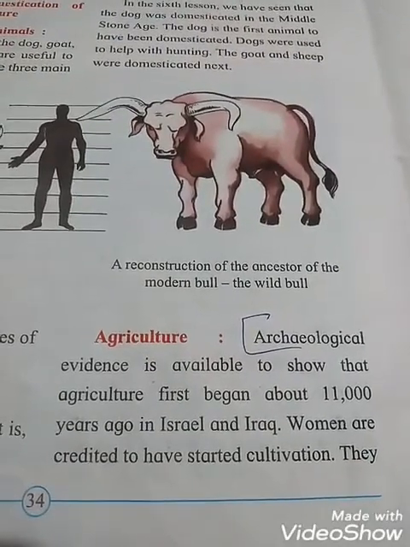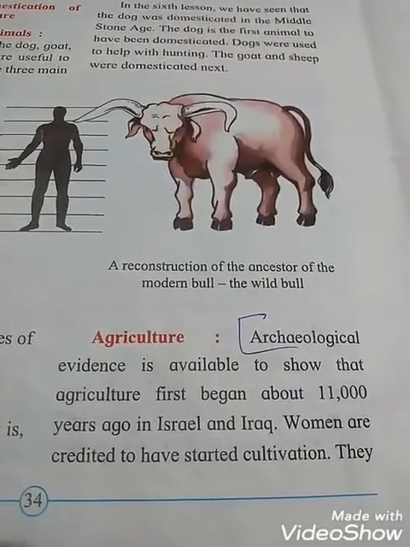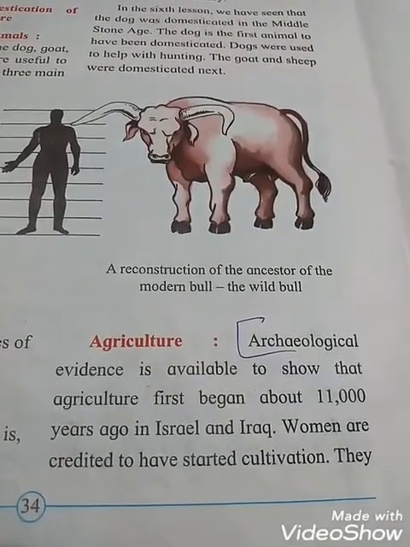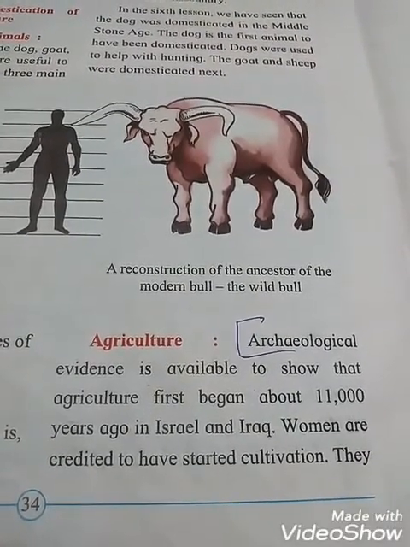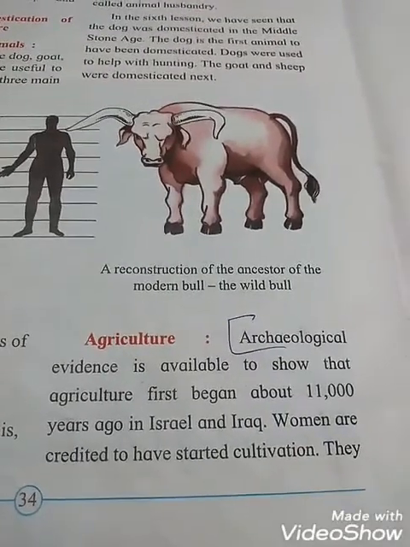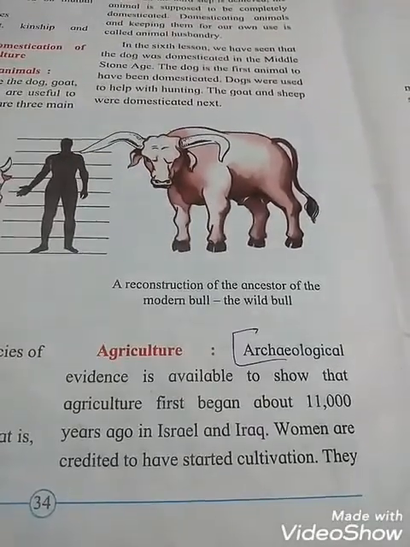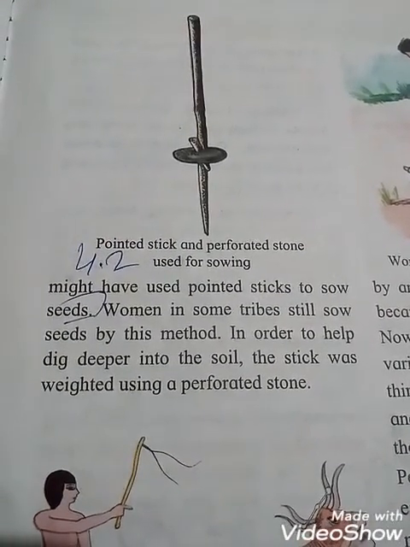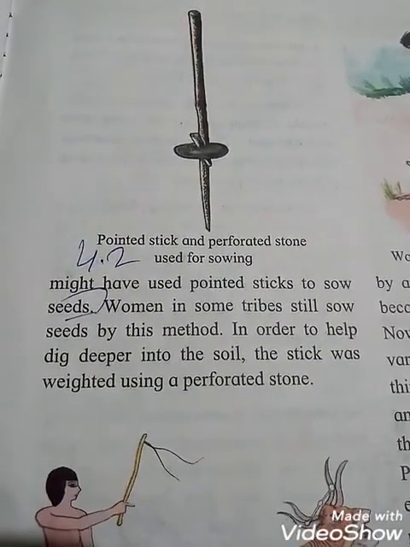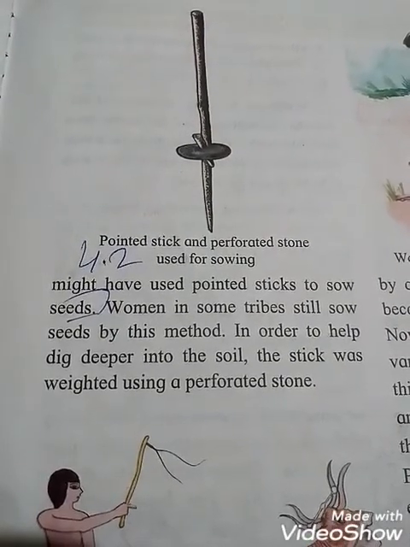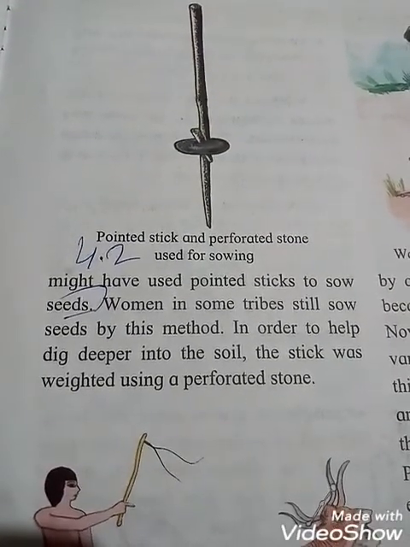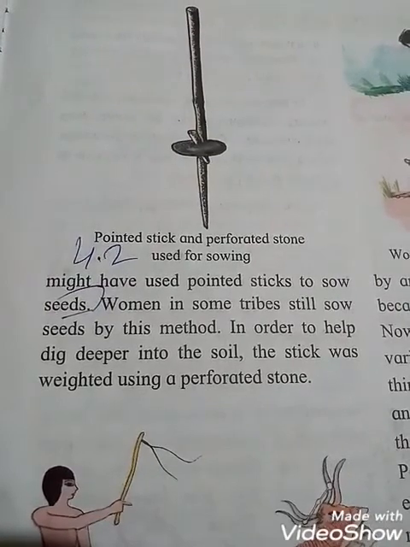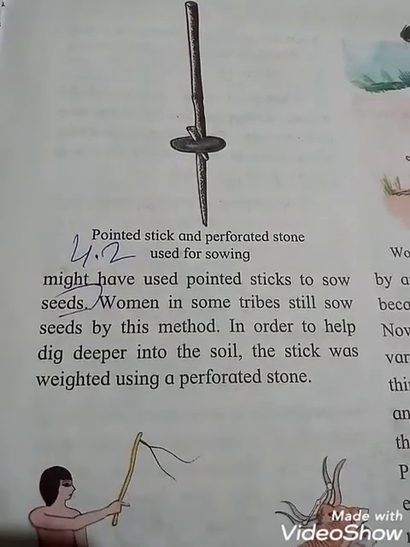Women are credited to have started cultivation. See, students, the picture: a pointed stick and a perforated stone used for sowing. Perforated means having a hole.